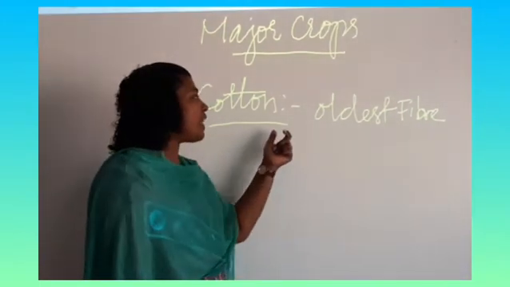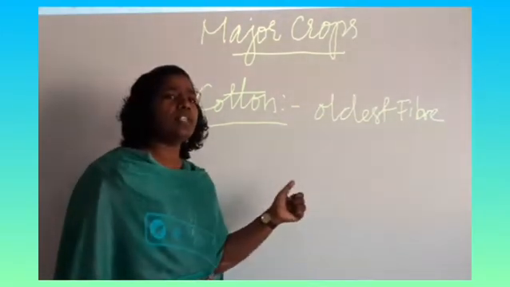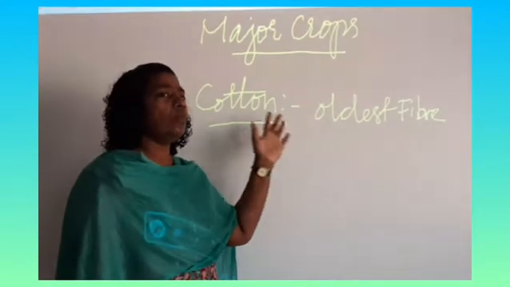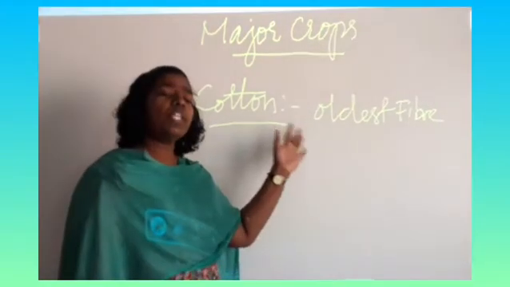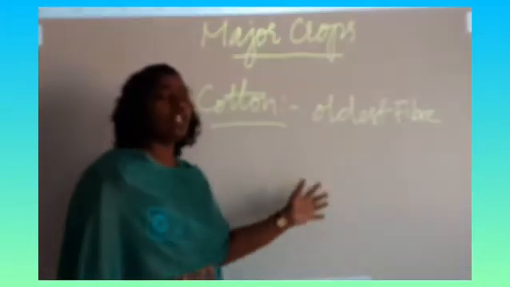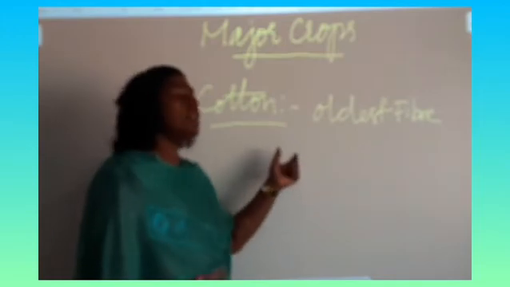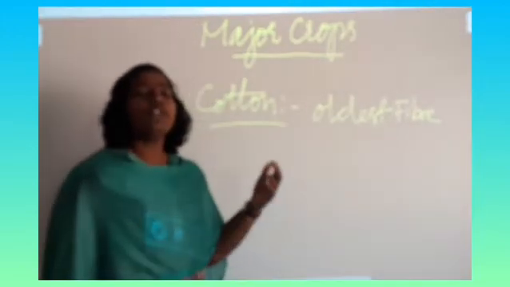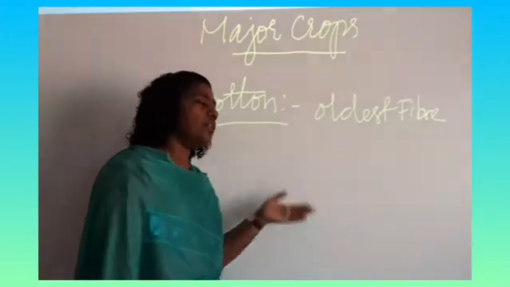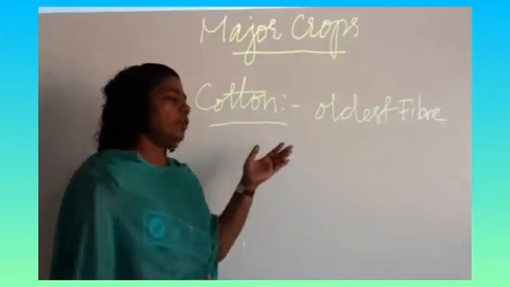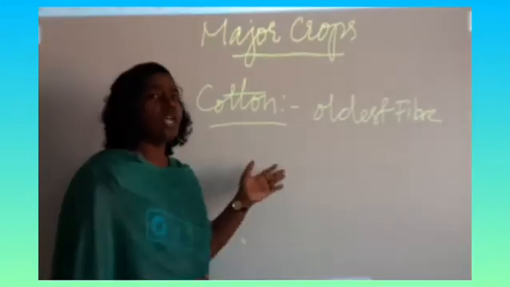Now, where can we see this cotton cultivation? Since black soil is necessary, the Deccan region is suitable for cotton cultivation, like Madhya Pradesh and Maharashtra. These are the regions where cotton is cultivated more in India. Apart from India, there are different countries where cotton is cultivated, like China, Tibet, and Pakistan.